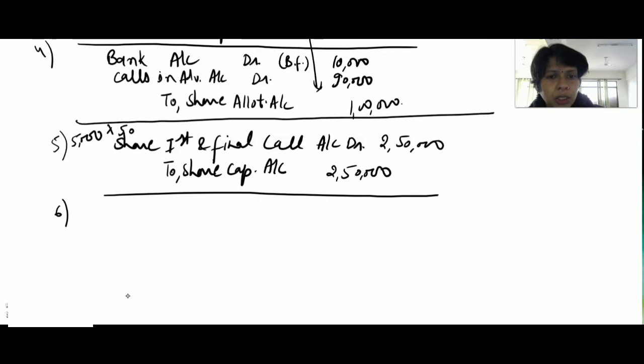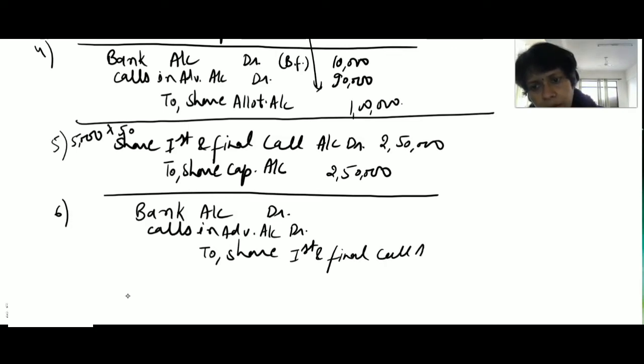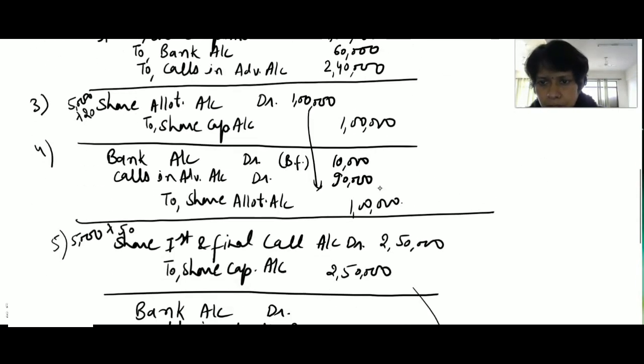Now we will do the last transaction, receiving this first and final call money and advance money adjusted. So bank account debit, calls in advance account debit to share first and final call account. We will write this amount here, 2,50,000 rupees. Calls in advance, we have received for share first call only from the last category persons.